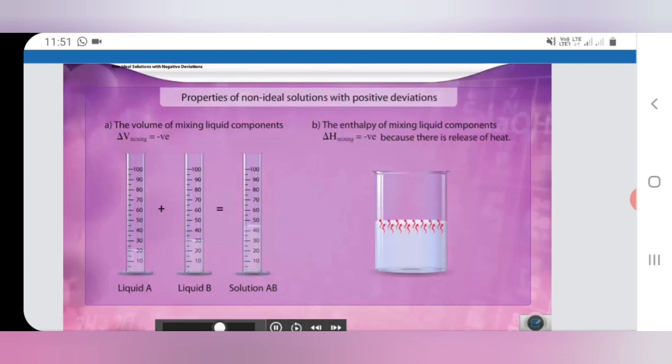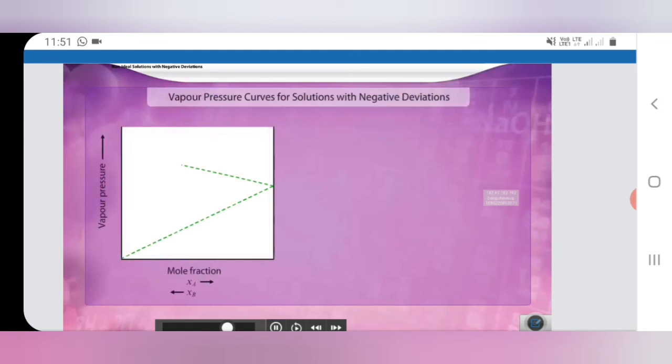If we plot a graph between partial vapor pressure of component B and its mole fraction, a curve below the partial vapor pressure curve expected from Raoult's law will be obtained. The mole fraction of B decreases from 1 to 0. The total vapor pressure of the solution is also below the total vapor pressure expected from Raoult's law. As we know, these are the non-ideal solutions that show negative deviation.